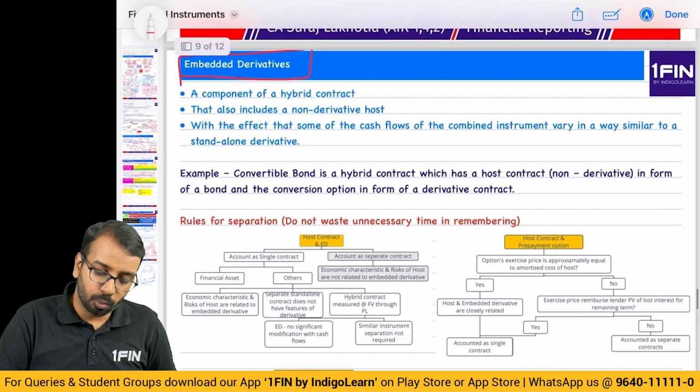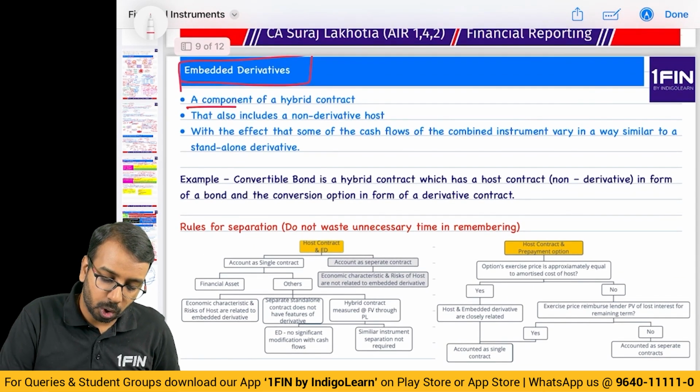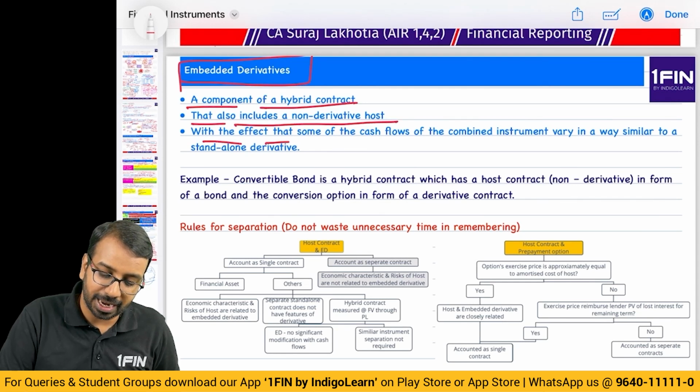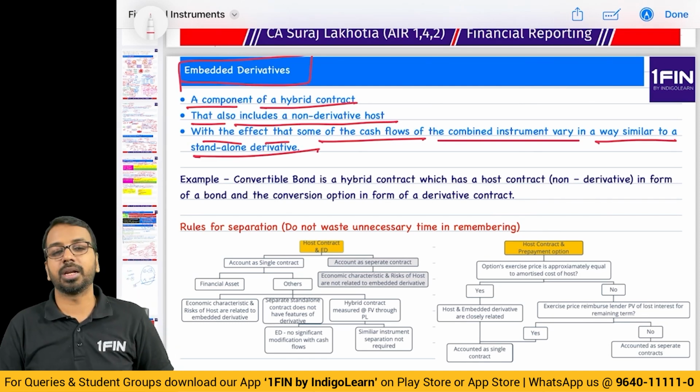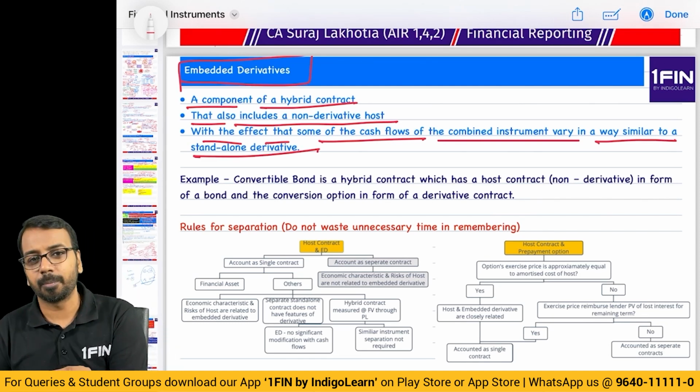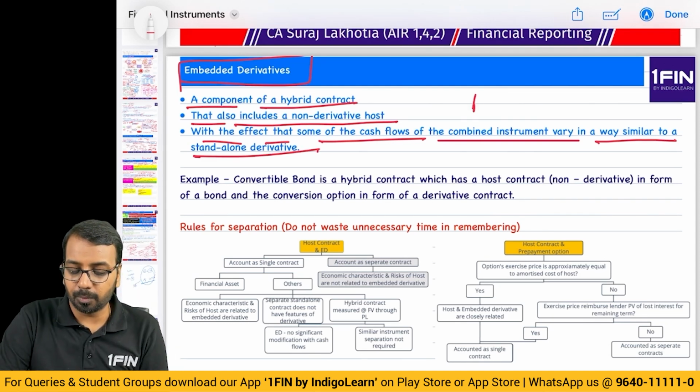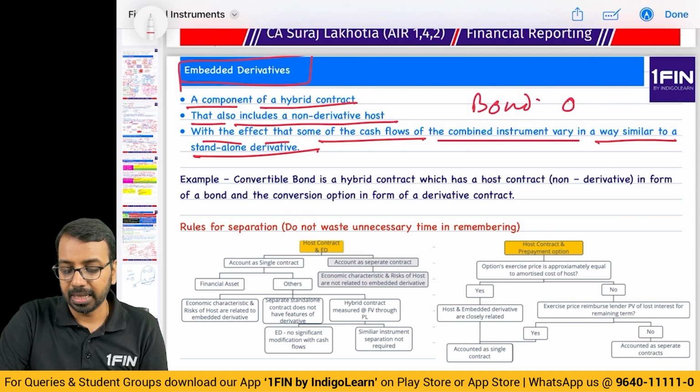Okay. Now, what is an embedded derivative? It's a component of a hybrid contract that includes a non-derivative host with the effect that some of the cash flows of the combined instrument vary in a way similar to a standalone derivative. Simple example, convertible bond. In a convertible bond, there is a bond and there is an option to convert to equity shares.